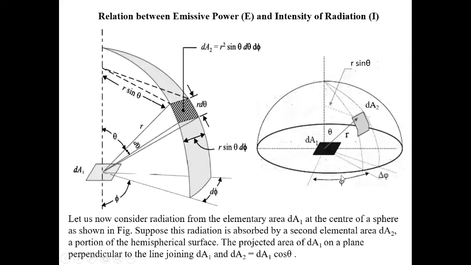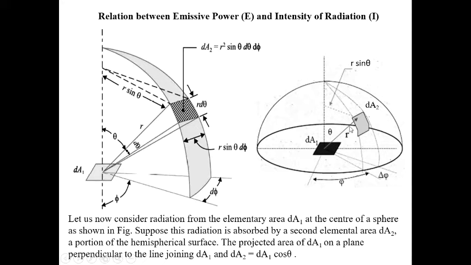Now here phi is called the azimuthal angle, and theta is the angle depending upon the surface. Phi rotates from 0 to 360 degrees, because it starts from here and goes all the way around, but theta rotates from 0 to 90 degrees. Okay, clear? Now the projected area of dA1 is perpendicular to the line joining dA1 and dA2.